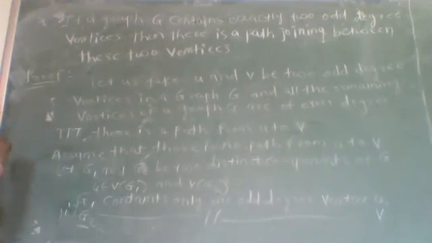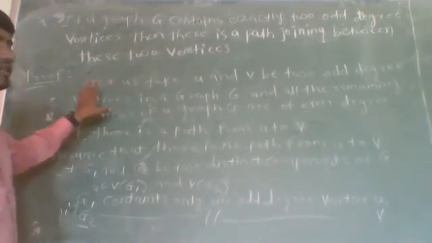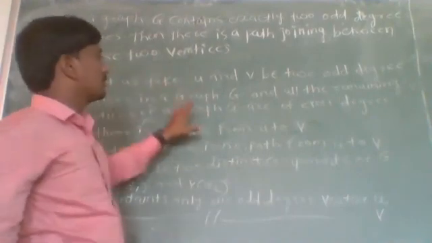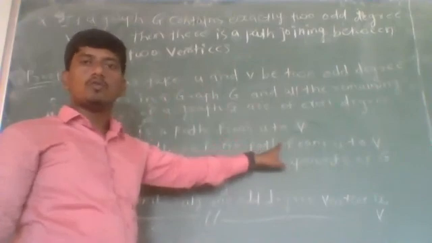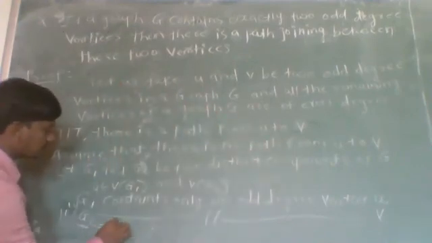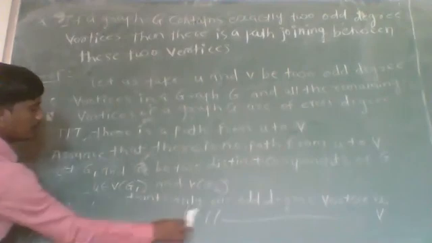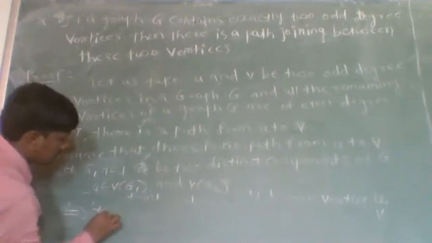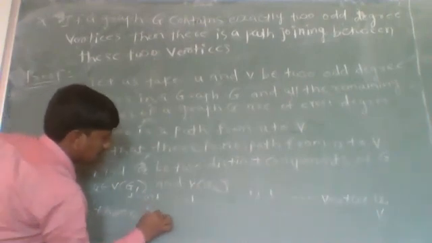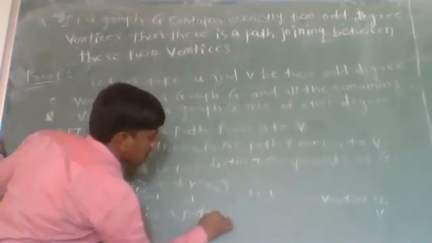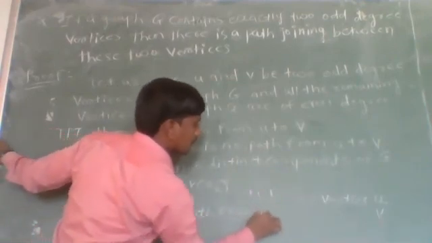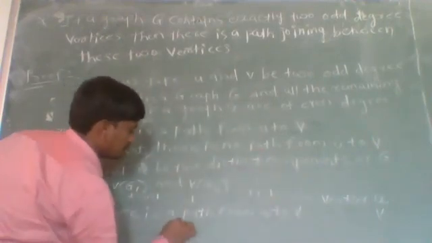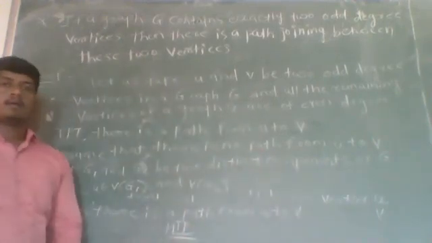Hence our assumption is wrong. What is the assumption? That there is no path from the odd degree vertex u to v. As the assumption is wrong, there is a path from vertex u to v, which implies there is a path from u to v. And hence the proof.